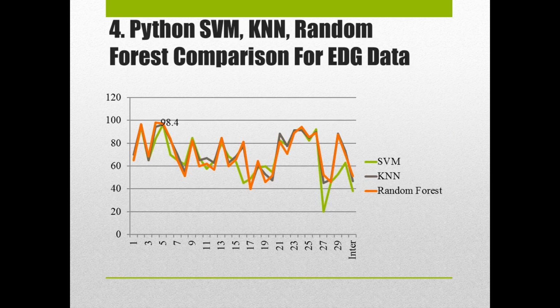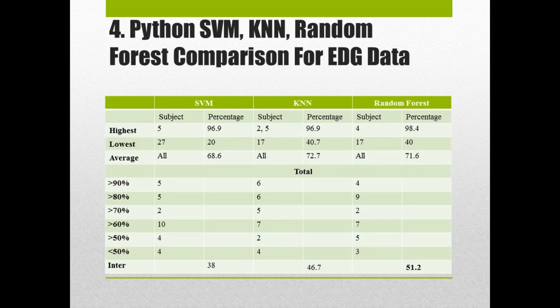Next is a comparison for EDG data for SVM, KNN, and random forest classifier. All classifiers perform similarly except SVM has 1 subject with the lowest accuracy. The highest performing classifier for intra-subject classification is random forest with 98.4% from subject 4, while both SVM and KNN yielded 96.9%. With random forest, 4 subjects yielded above 90%, while no subject yielded above 80%. The best performing classifier for inter-subject classification is random forest with 51.2%.